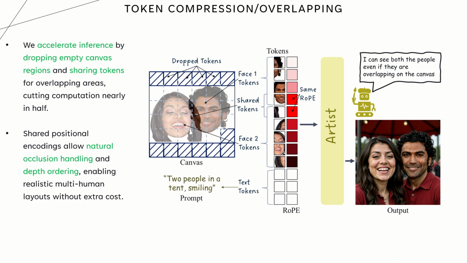We also introduce a canvas-based optimization for efficiency. The idea is simple. We drop empty tokens of the canvas and reuse tokens for overlapping areas. This reduces computation by nearly half. At the same time, we enable shared positional encodings, which allow the model to account for natural occlusions and correct the depth ordering between people. So we can get both efficiency and realistic composition.